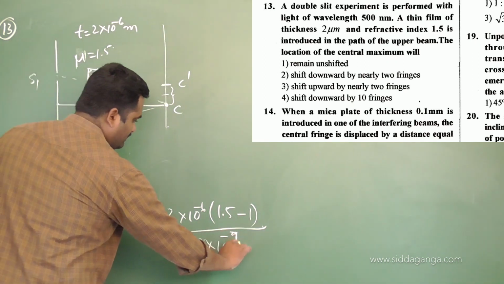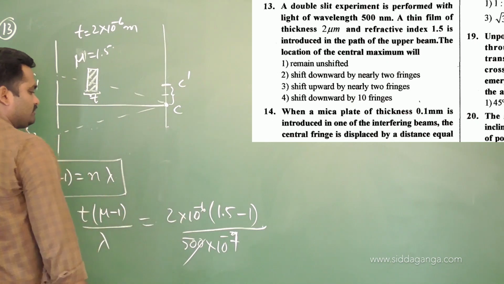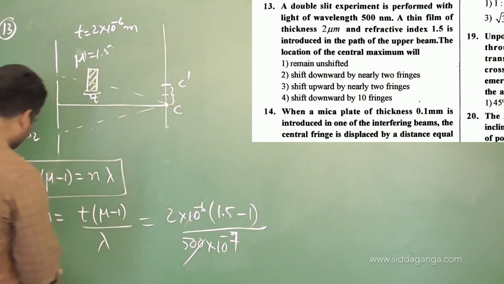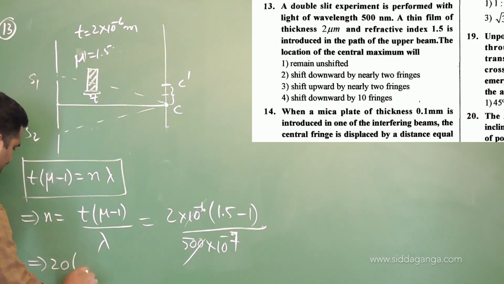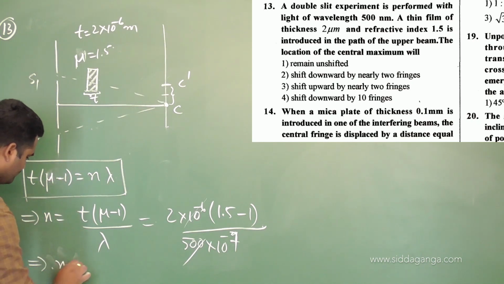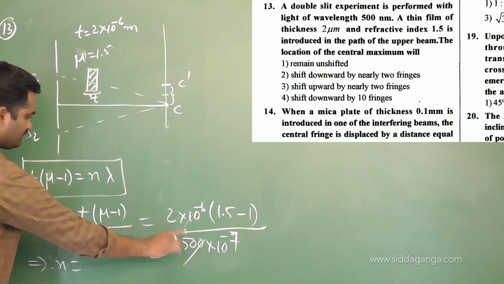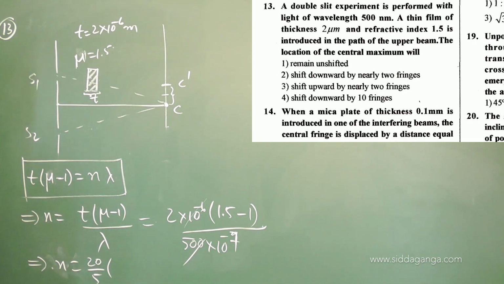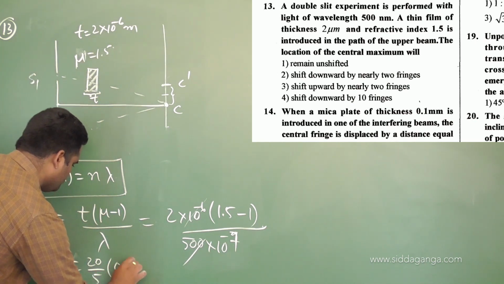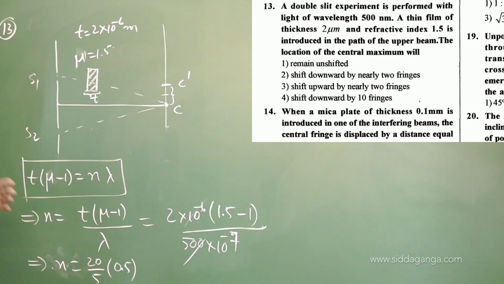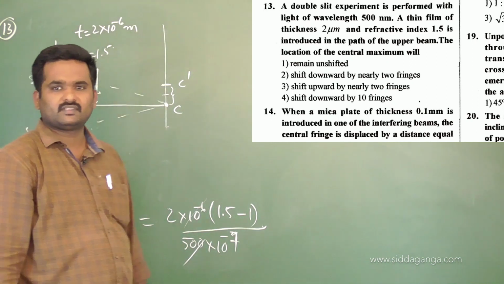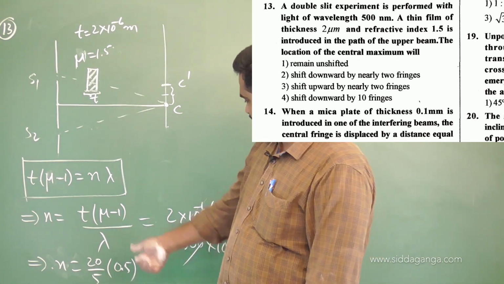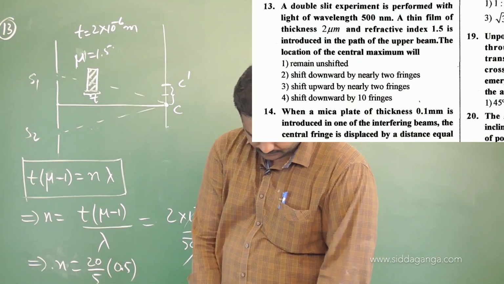Two zeros means it will become minus 7. Minus 7, if it goes to the numerator, it will become plus 7. So finally it is 20 into n, number of fringes, equals, sorry, here again 5 we are having, right? 20 by 5 into 1.5 minus 1, which is 0.5. How much will we get? 1 by 2, 10 by 5, 2 we will get. Number of fringes shifted is 2. You calculate the value, you will get the value of n as 2 there.